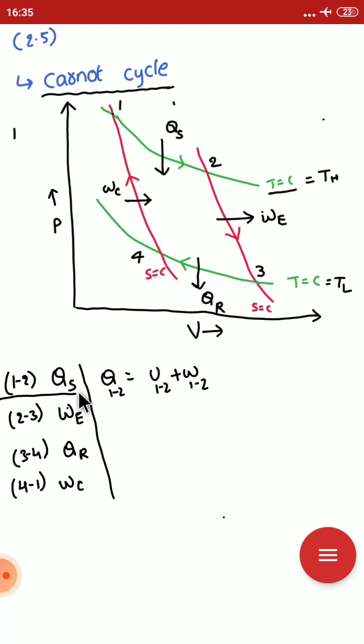For an isothermal process, the internal energy change is equal to 0. Why? Because U is equal to m Cv dT. For an isothermal process, temperature is constant, so the dT term is 0, so the U value is 0.